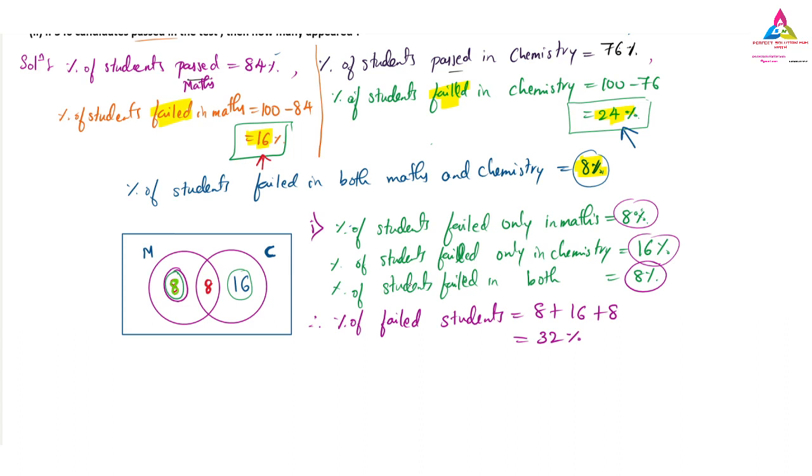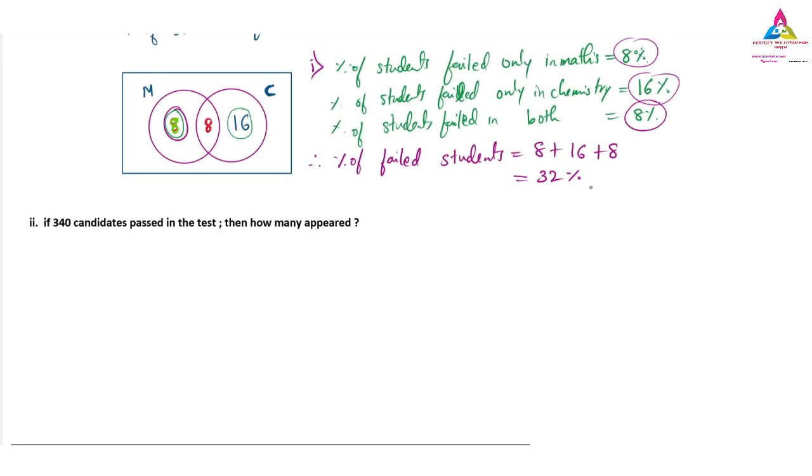Now we will go for the second part. Coming to the second question, they have given that 340 candidates pass the test. Here this 340 refers to passed candidates. Remember, passed students. The question is how many students appeared for the exam. We will not take the failed percentage here, because then we would be finding not the 340 members who have passed.